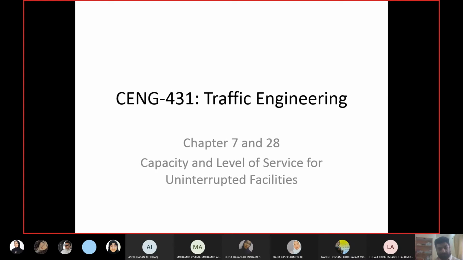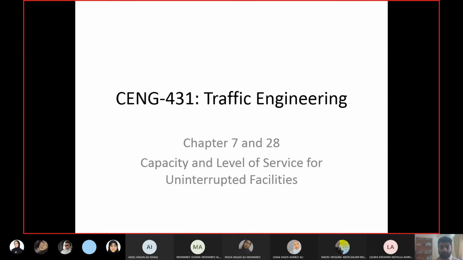If you are a group of 4 or 5 members, you are doing an intersection. So you will have 4 sides, and each side can have 3 or 4 directions, meaning right turning, straight, left turning, and U-turn. So you need to collect all of them.